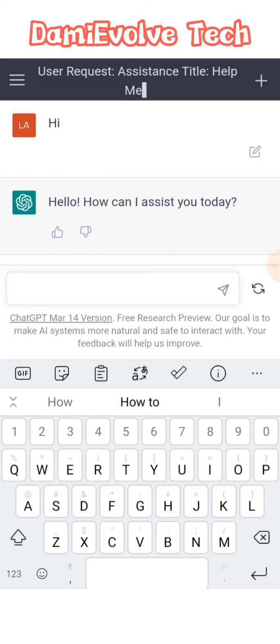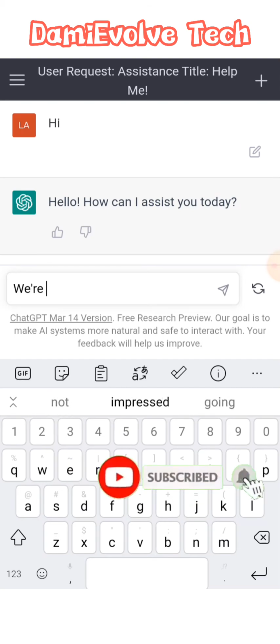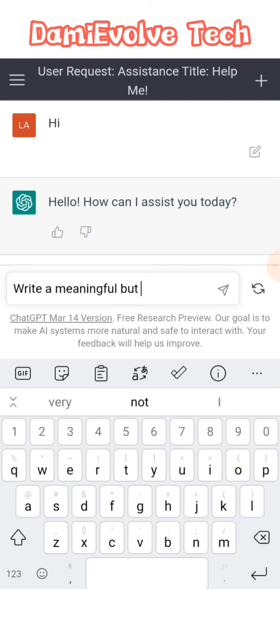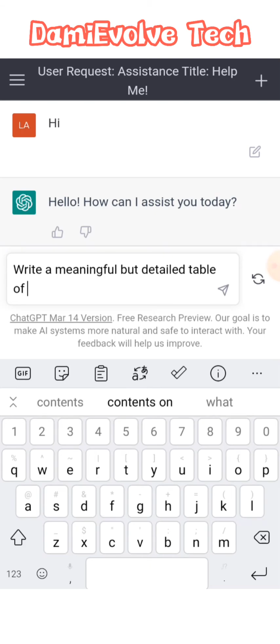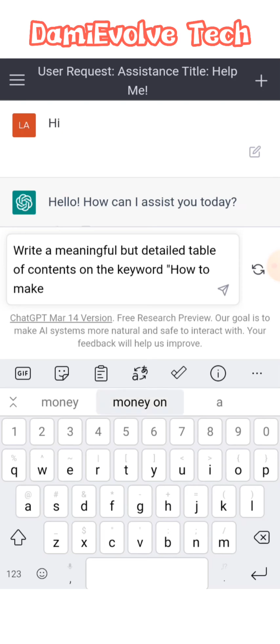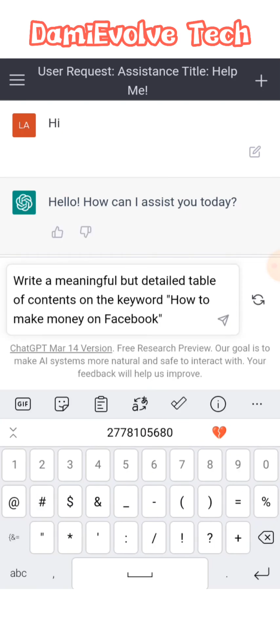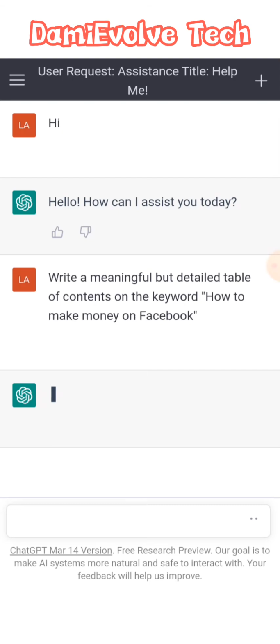The first thing is to get your keyword. You can get your keyword using SEMrush, Ahrefs, Keyword Planner, or Keywords Everywhere. However you want to get your keyword, just bring it here and say: write a meaningful but detailed table of content on the keyword how to make money on Facebook. Assuming how to make money on Facebook is my keyword, I input it in the prompt.